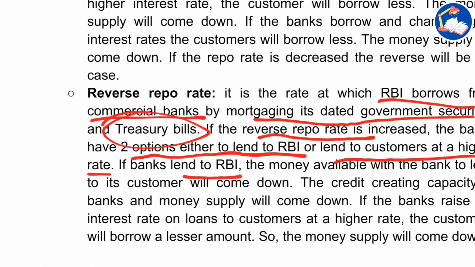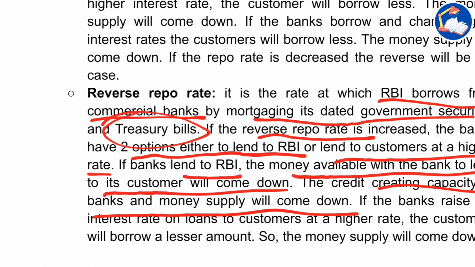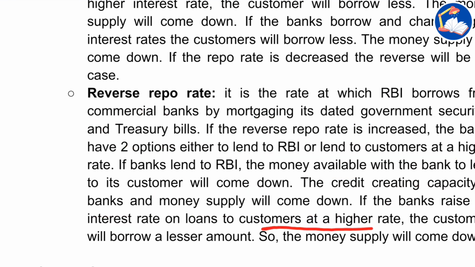If banks lend to RBI, the money available with the bank to lend to the customer will come down. The credit creating capacity of banks and money supply will come down. If banks raise the interest rate on loans to the customers, the customers will borrow a lesser amount. So money supply will come down.